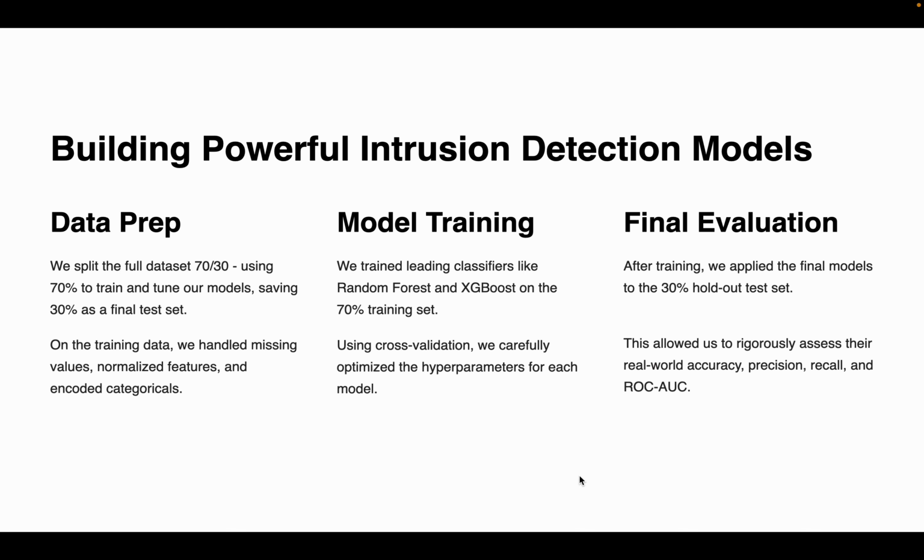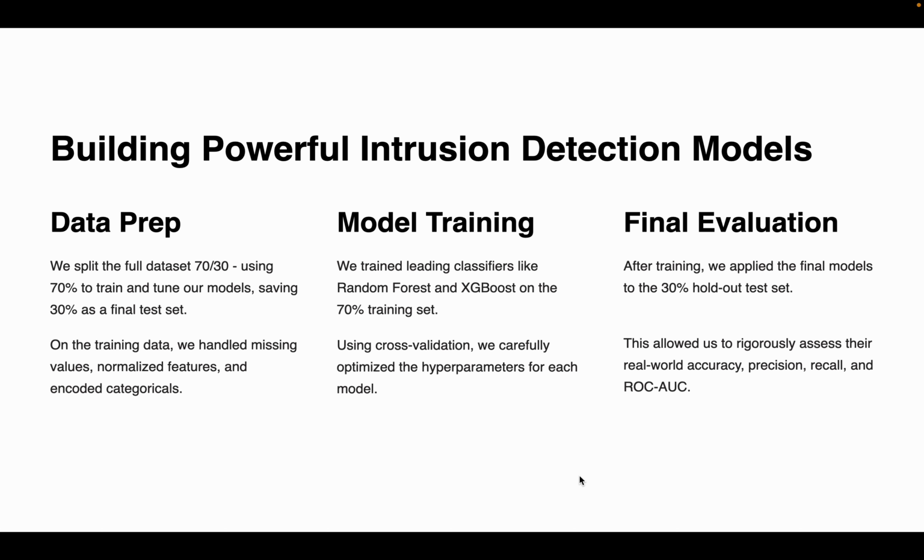The next part will be taken care of by Debika. Thank you, Sheetal. So coming to the model building, we split the dataset 70-30 for training and testing. During pre-processing, we handled missing values, normalized features, and encoded categorical variables.